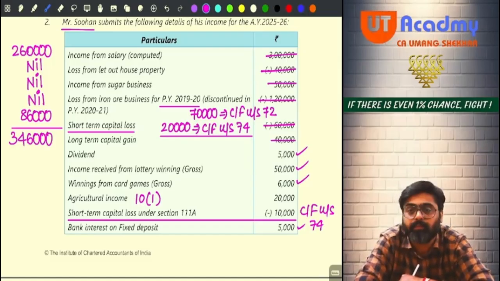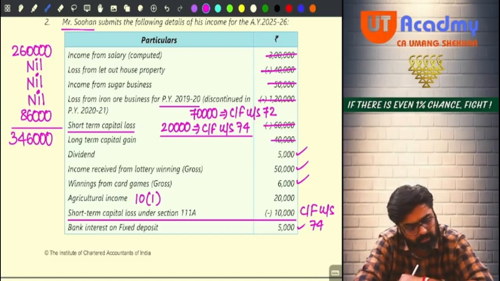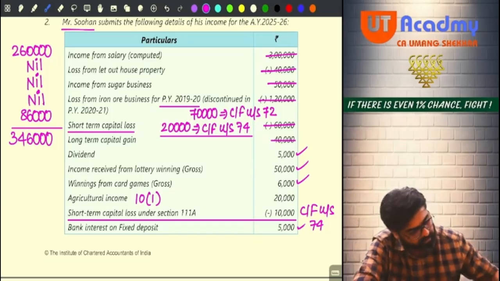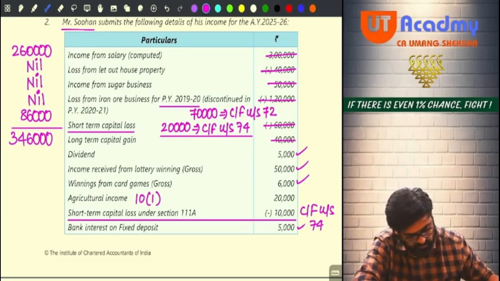Everyone getting it? Wait, somewhere I have committed a mistake. 20,000 carried forward short term capital loss. Long term gain gone, dividend 5,000 plus 50,000 income, winnings 6,000.